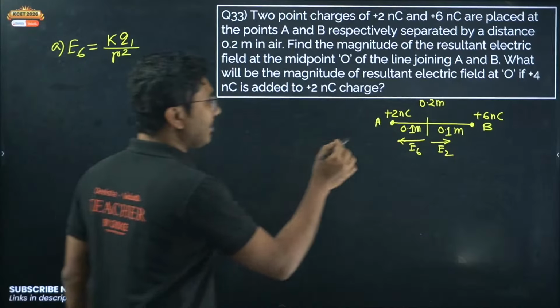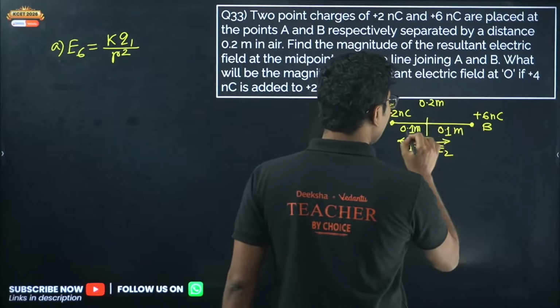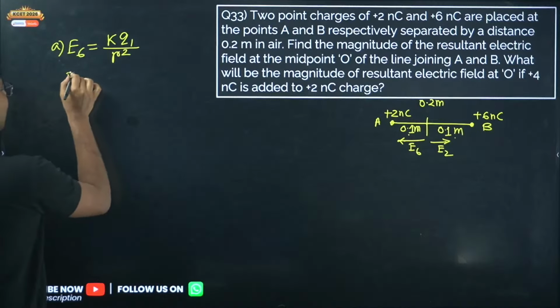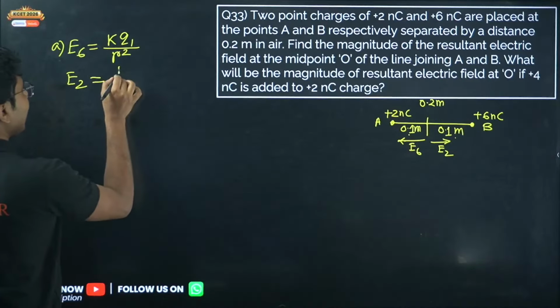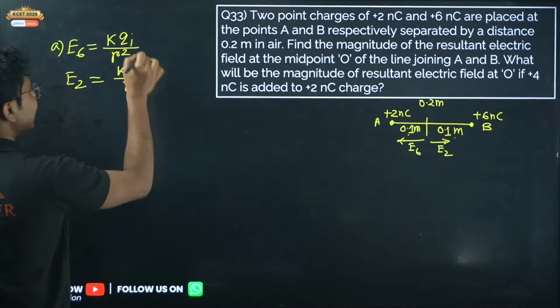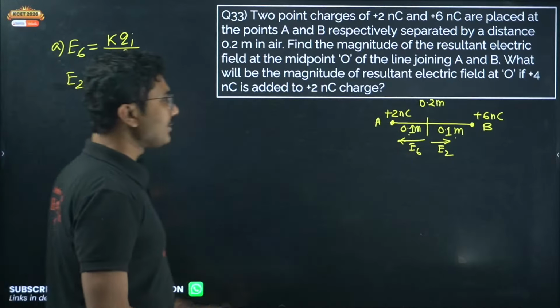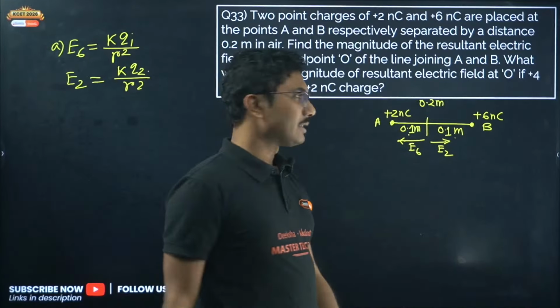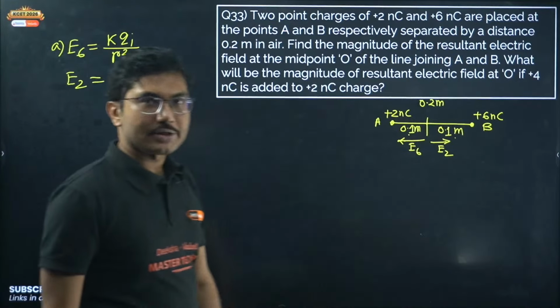Distances are same because you are doing it at the center. So 0.1 meter, 0.1 meter. So I am keeping R same. What about E2? E2 will be KQ2 by R square. Distances are same. This is 6, this is 2. Now as I mentioned, 6 is on this side, 2 is on the other side. That means 6 is bigger because obviously magnitude is bigger.